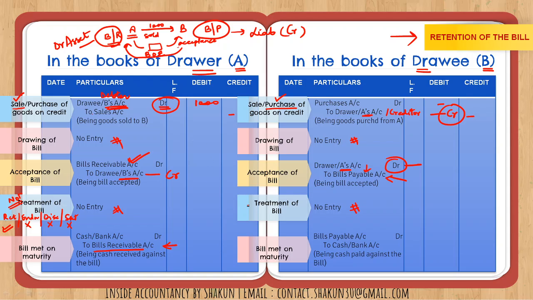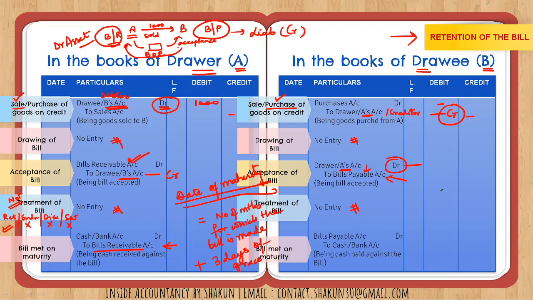Another thing which requires attention is how to calculate the date of maturity. I'll just explain it here and then I'll reiterate it in the example. So date of maturity is calculated how? You simply add the number of months for which the bill is made, plus 3 days of grace. Okay. You have to add 3 days of grace.